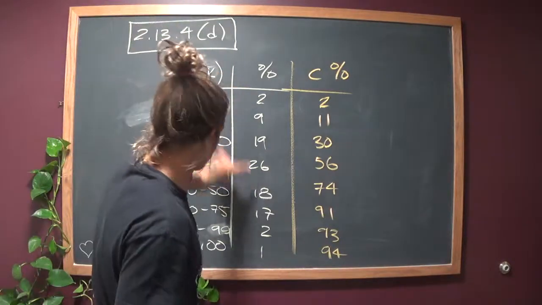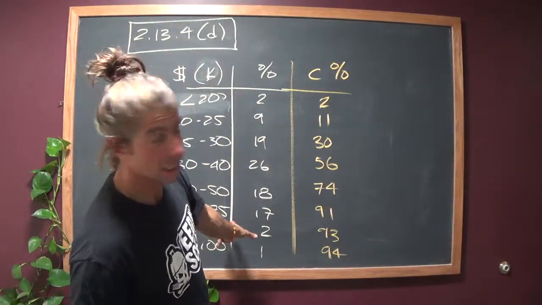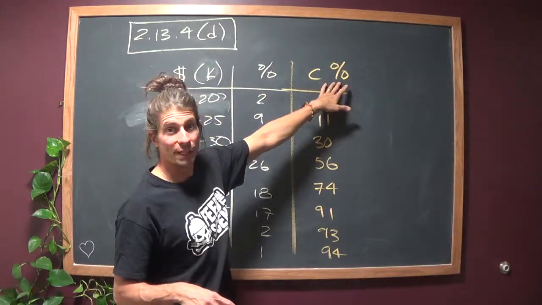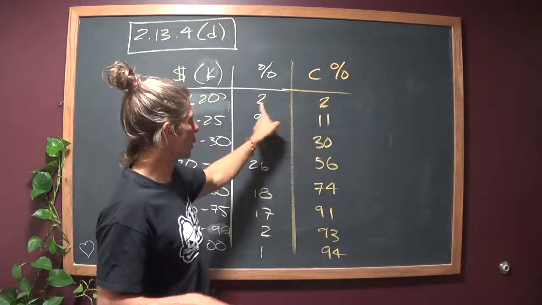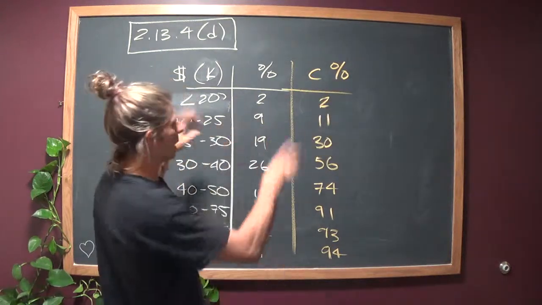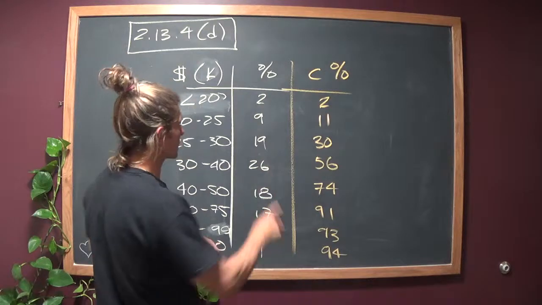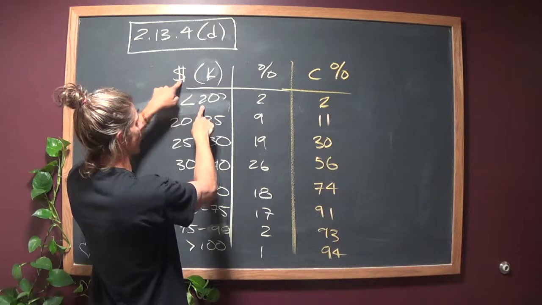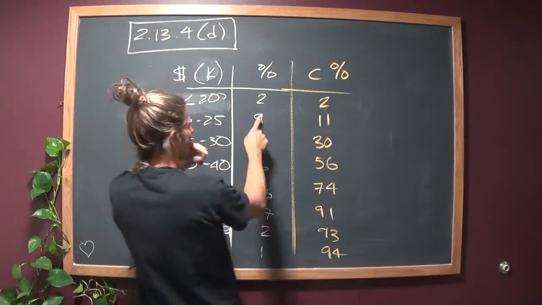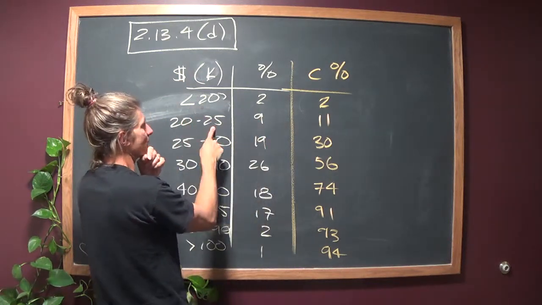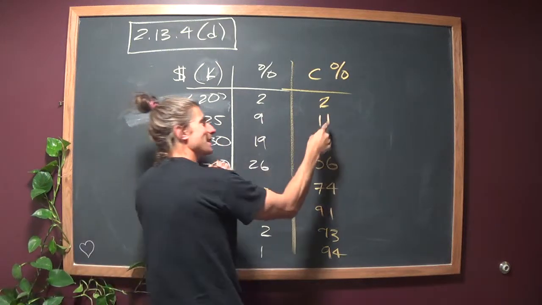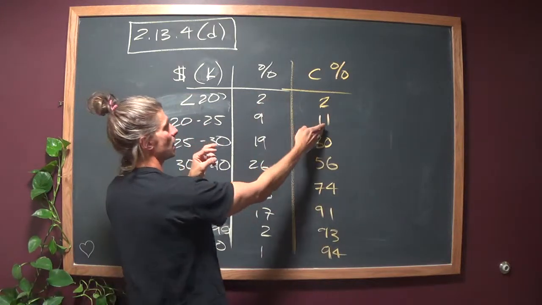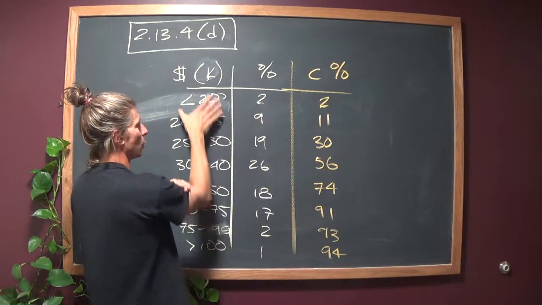Here's the distribution as given to us in the text. I did a third column over here, which is the cumulative percentages, the cumulative relative frequencies. And all that is, as you might remember, is the sum of the relative frequencies. So real quick, we'll go through this. 2% of folks said a middle class income was less than $20,000. Okay. 9% said it was somewhere between $20,000 and $25,000. That means 11% of folks said that a middle class income was $25,000 or less.